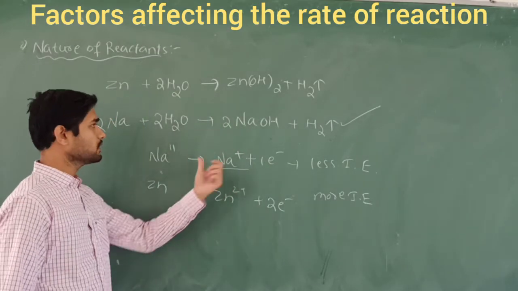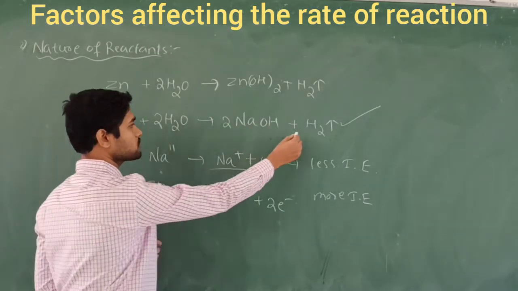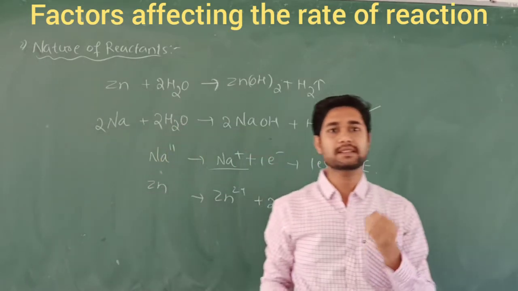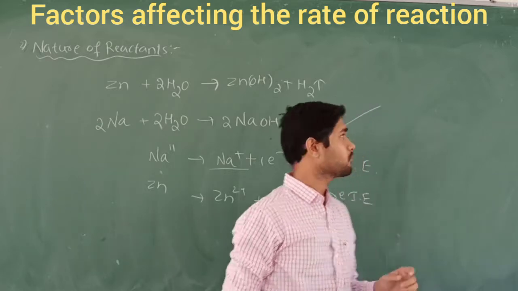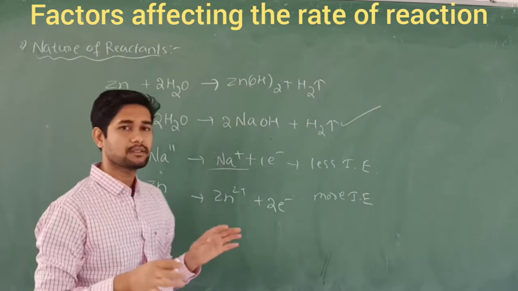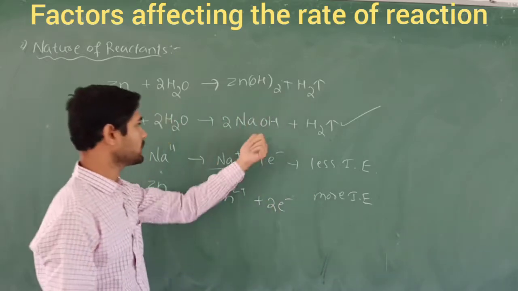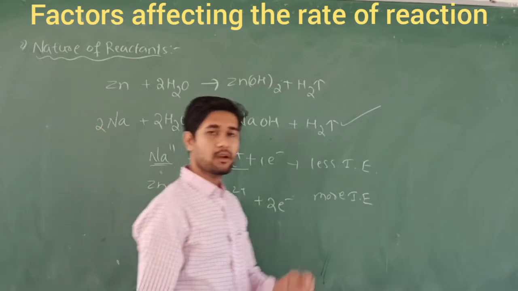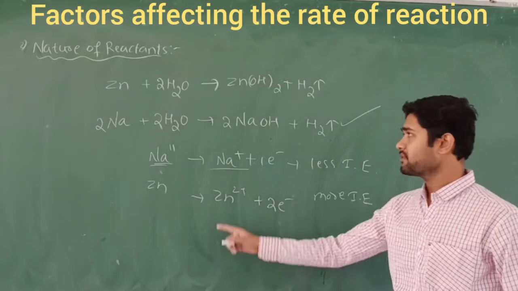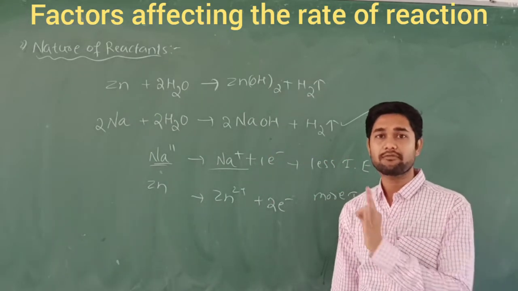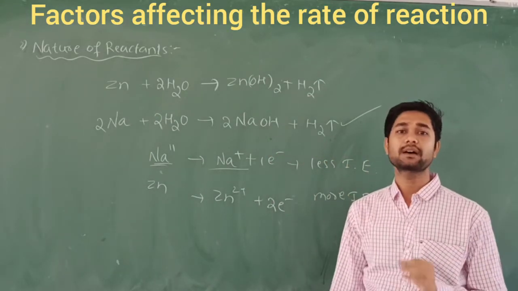Also, the hydrogen gas bubbles forming on the surface of the sodium metal give a hissing, fizzing sound. On the surface of zinc metal, hydrogen gas also forms with a slight sound, but sodium makes more sound because it is highly electropositive compared to zinc metal. So this is the nature of the reactants we observe among the factors that affect the rate of reaction.